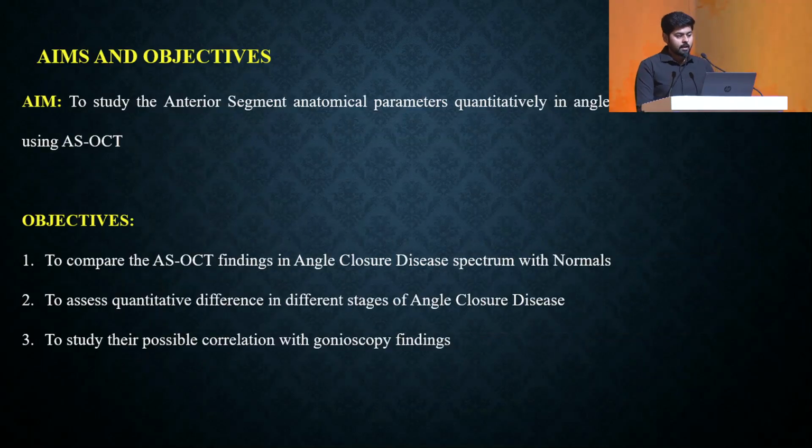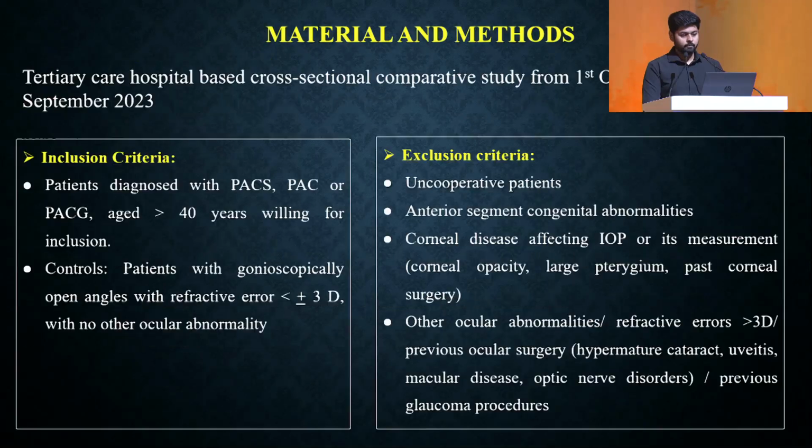Our study aimed to evaluate the anterior segment anatomical parameters quantitatively in angle closure disease spectrum using AIOS2025. Our objectives were to compare the AIOS2025 findings in angle closure disease spectrum with normals, to assess any quantitative differences in the different stages of angle closure disease, and to study their possible correlation with the gonioscopy findings.